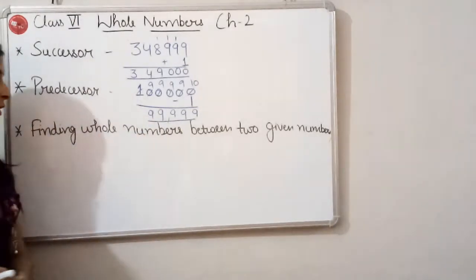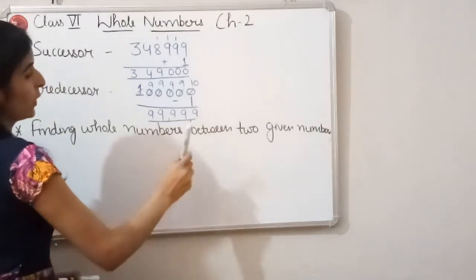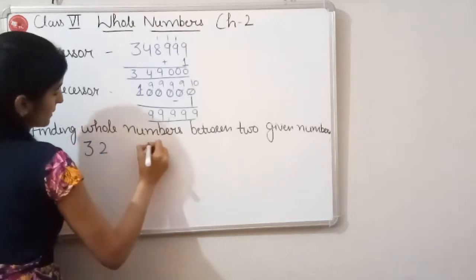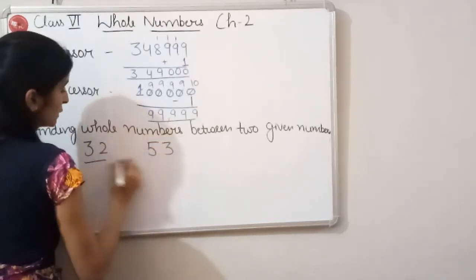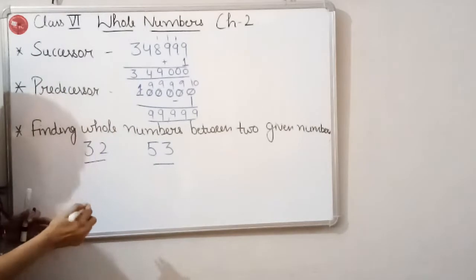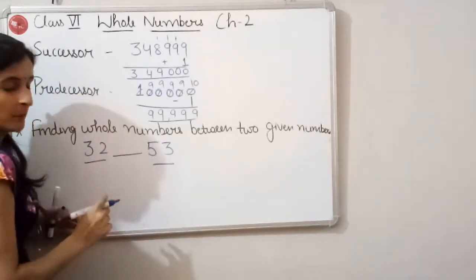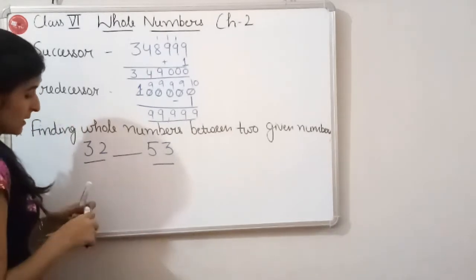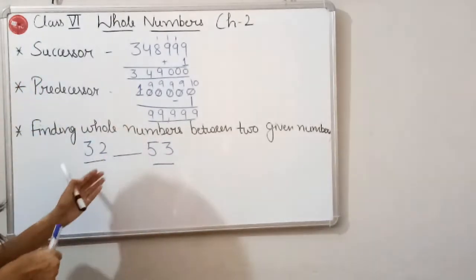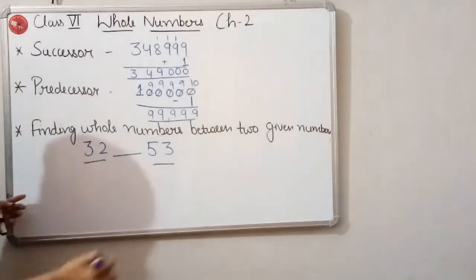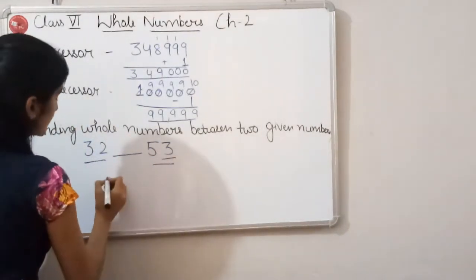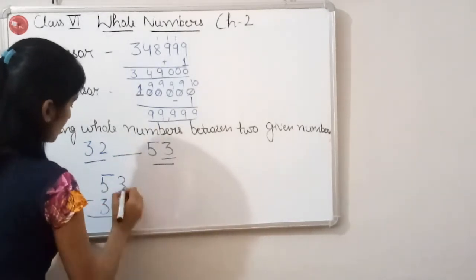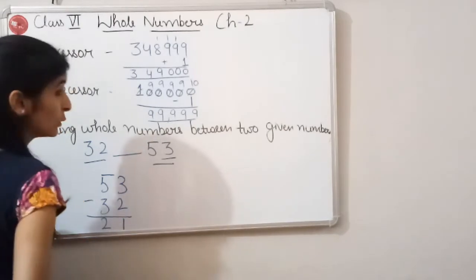Now there was a question like finding whole numbers between two given numbers. We were given two numbers, 32 and 53, and we had to find out the number of whole numbers between these two numbers. So how can we find the whole numbers between 32 and 53? I have already told you, firstly we will subtract the smaller number from the greater number. 3 minus 2 is 1, 5 minus 3 is 2.